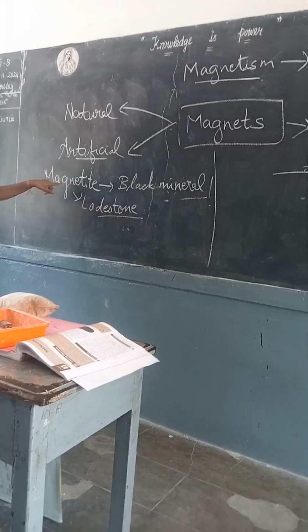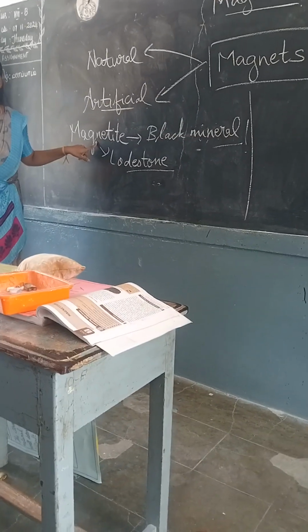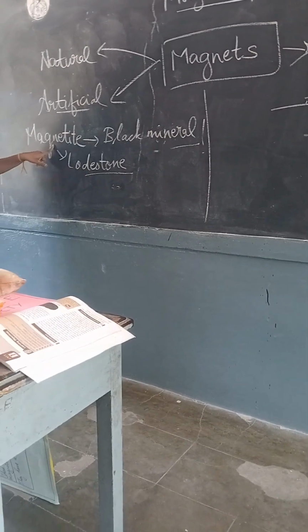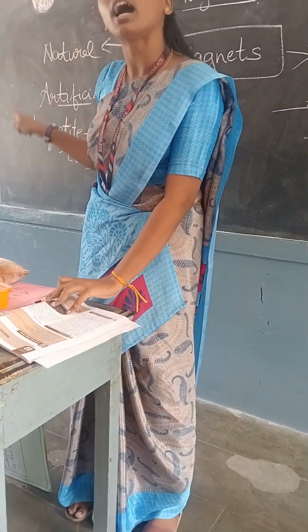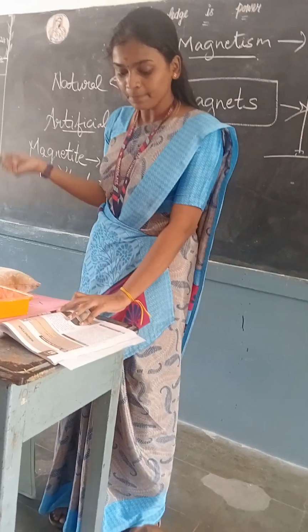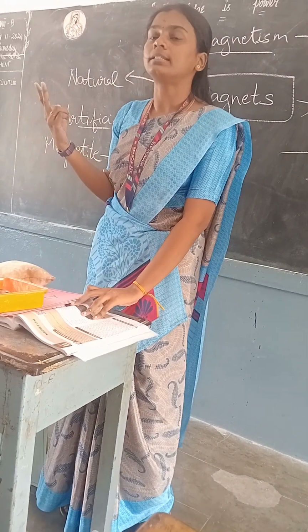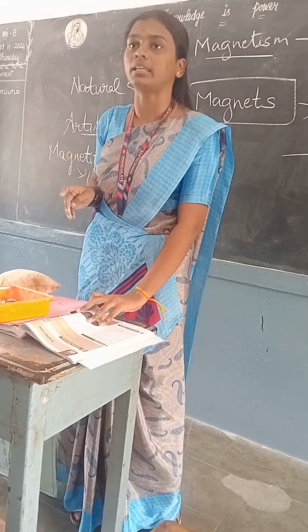This is the strongest natural material out of all natural materials. Is it clear? And apart from this, we have other natural materials that are peridotite, ferrite and columbite. Okay, these are the other natural materials.